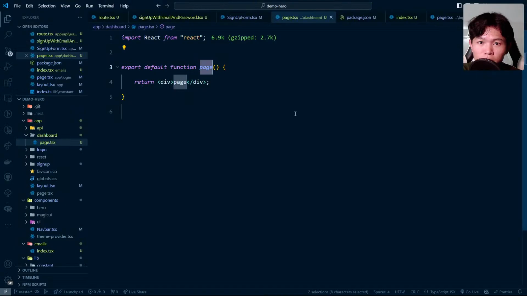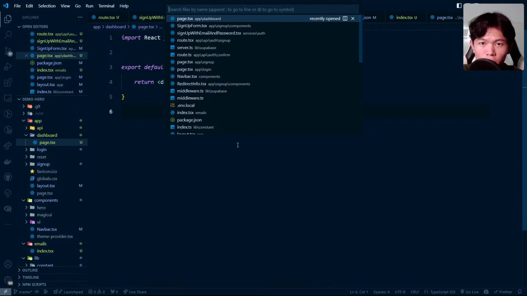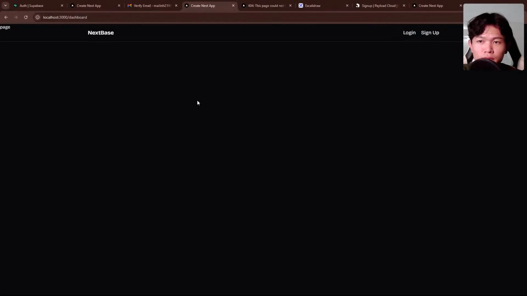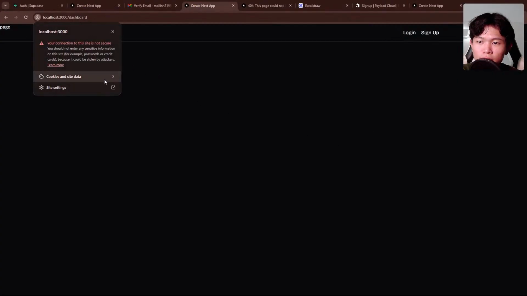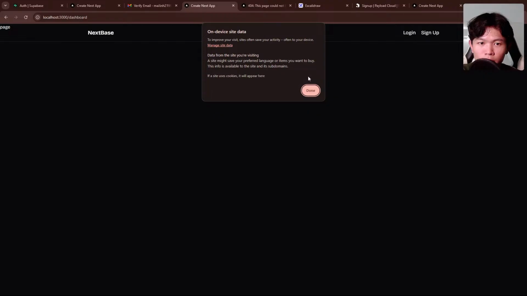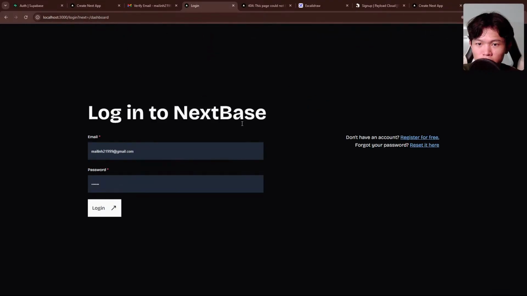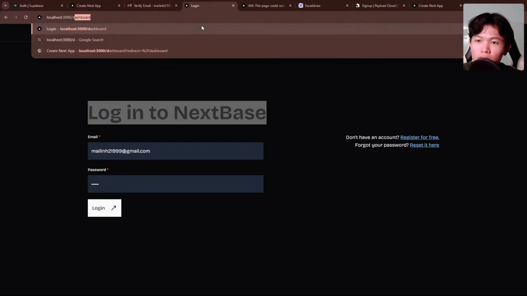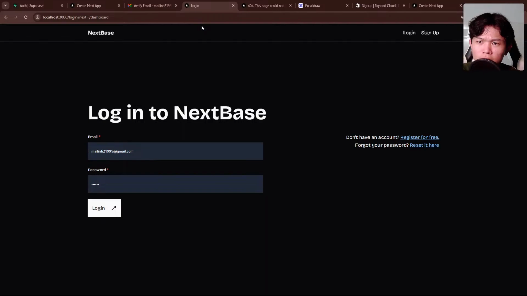And this page is also a protected page as well. So if we go into the constant that I set before, we have this one. And right now the user is signed in. So I'm going to sign out this user by maybe deleting the cookie. So this is like the fastest way. So as you can see, we cannot log in into this one. So maybe dashboard. If we go to dashboard, yeah, it navigates into this one.